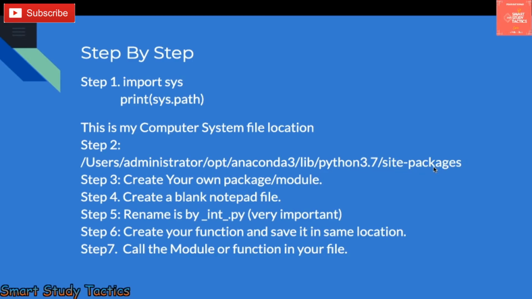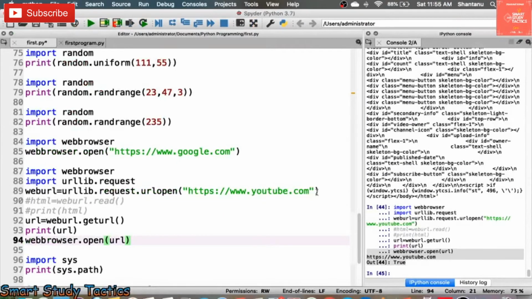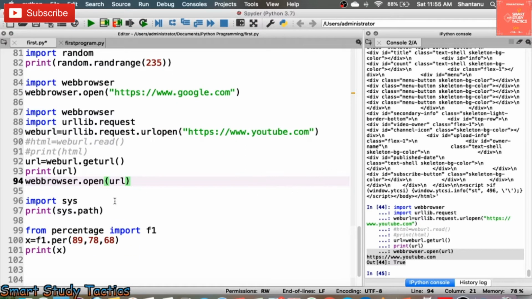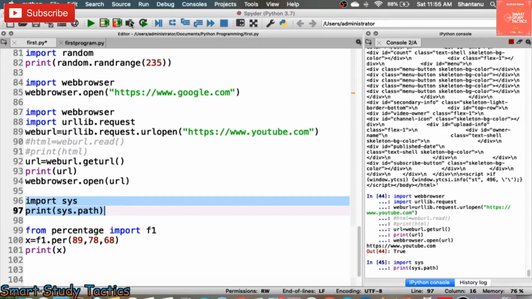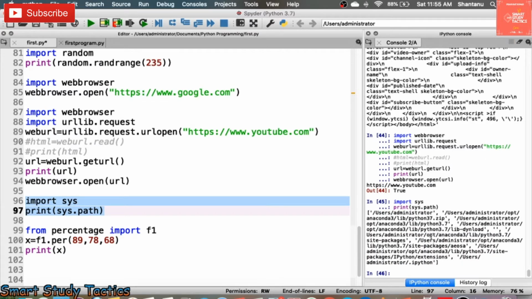So let's understand how you will get this. Now I'm going to do the practical. I am going to execute this command. Let's see what output it gives. Just now I executed the command, and you can see where you are going to get the packages. You have to understand that location: user, administrator, opt, anaconda3, lib, 3.7, site-packages, and so on.